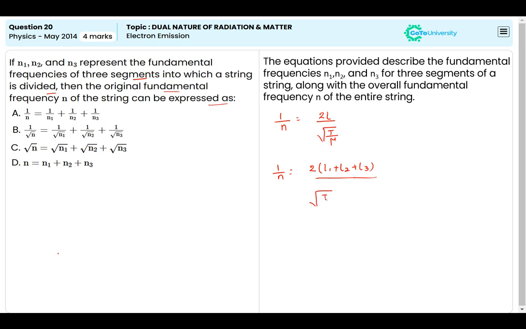under root of T divided by mu. We can write this separately as 2 times L1 divided by under root of T by mu plus 2L2 divided by under root of T by mu plus 2L3 divided by under root of T by mu. Then we can write this as 1 by N1 plus 1 by N2 plus 1 by N3. Then we can say option A is the right answer.